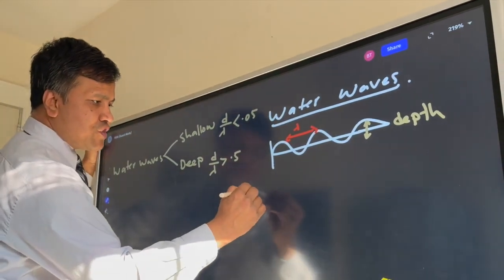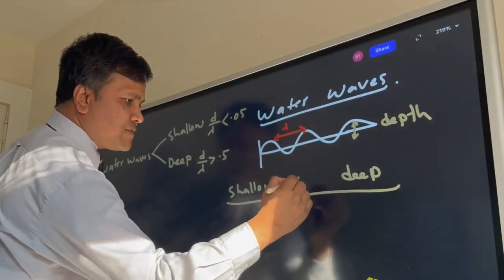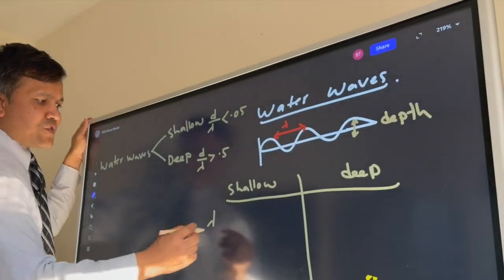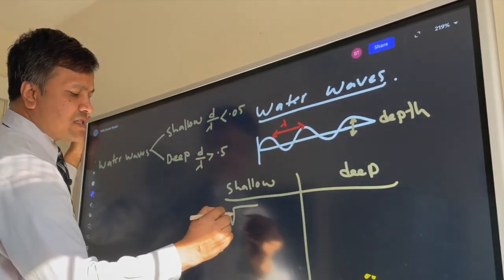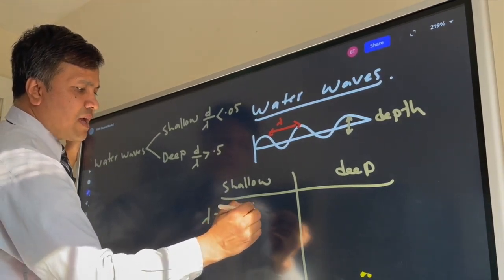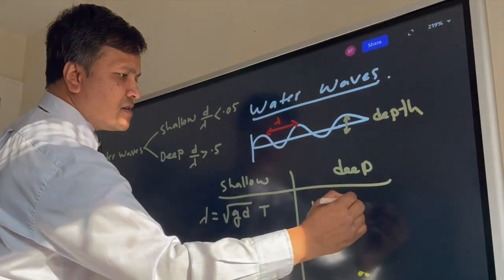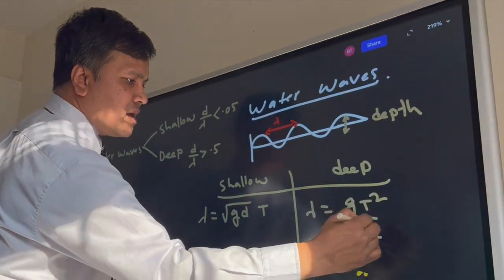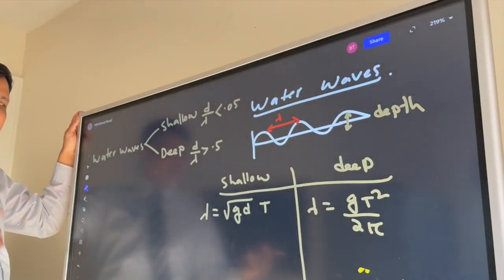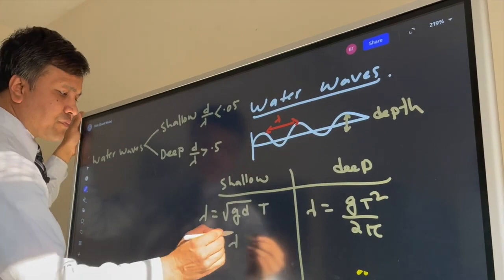So this is shallow and this is deep. Now first find the lambda. So lambda for the shallow water would be, let's say, G, and this is, let's say, D, and this is T. And this one would be G T squared over 2 pi. Now from here we're going to find the velocity as well. So for the velocity, we know lambda times frequency.